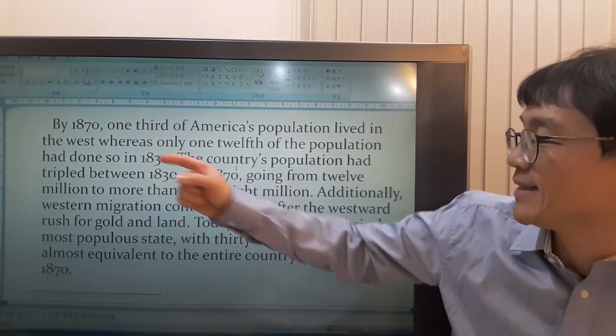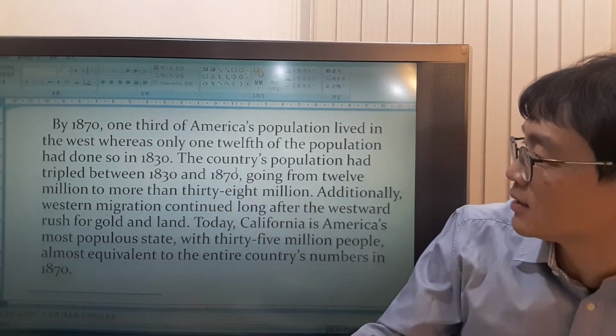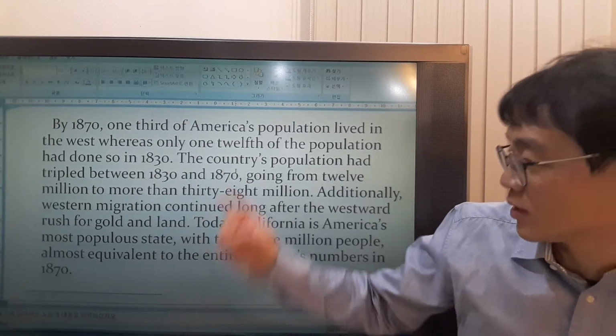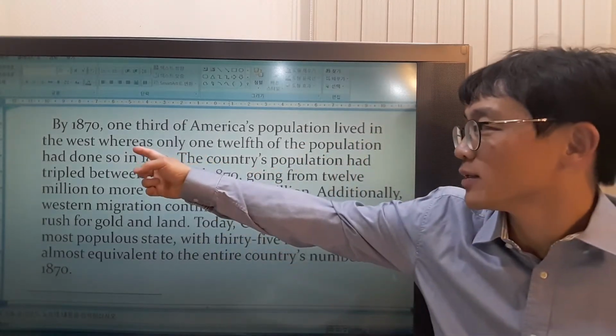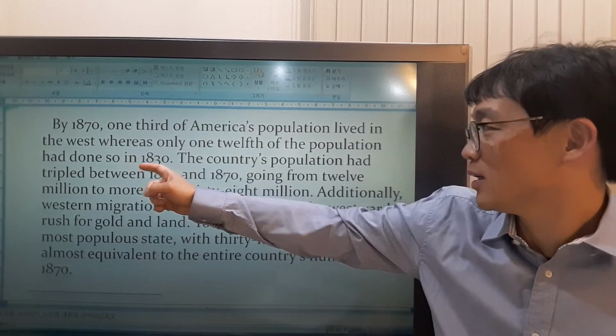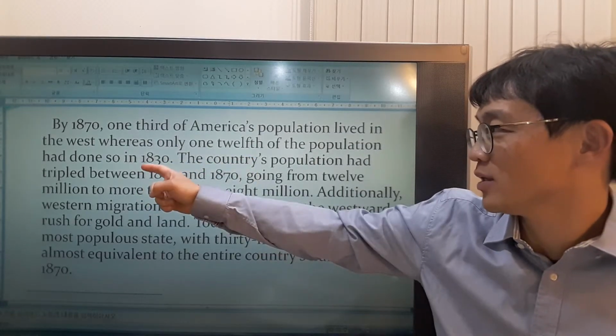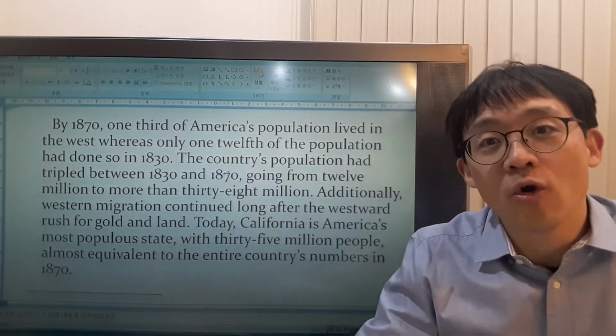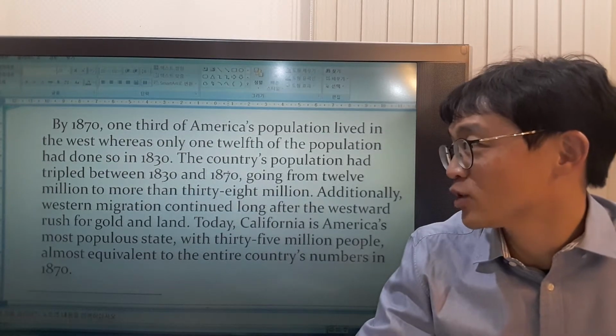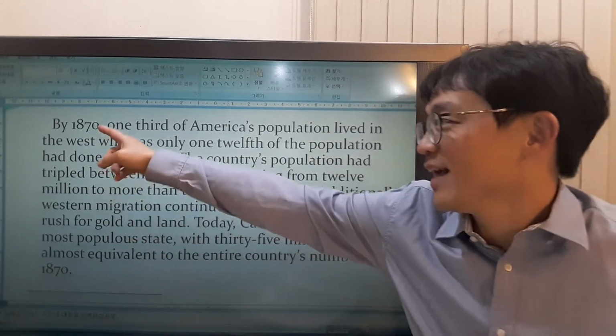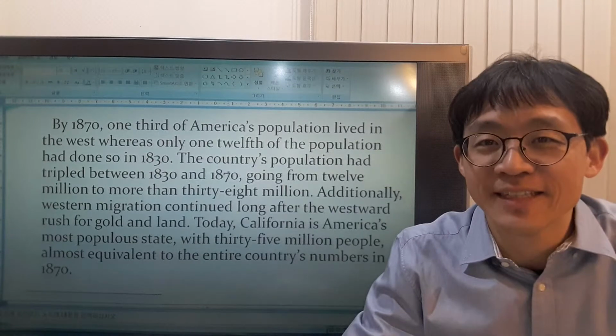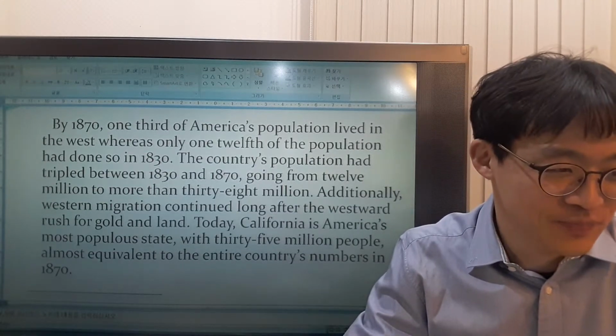Means by 1870. But they're saying 1/12 lived in 1830. So we don't know from this passage, but we can infer that 1870 is most likely after the Civil War.